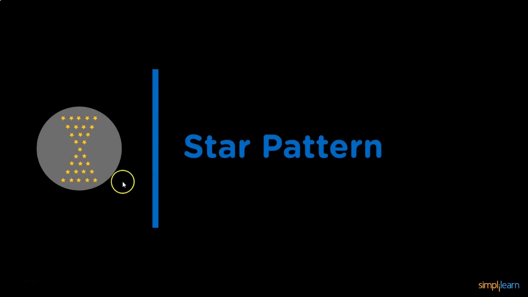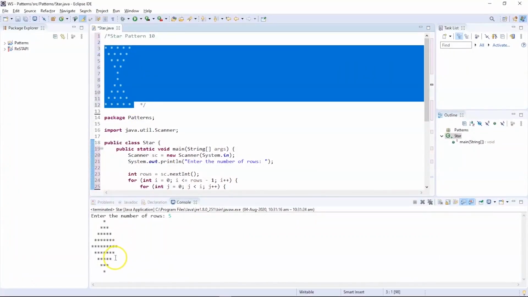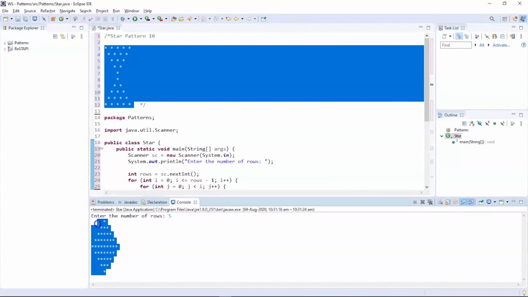Following the previous pattern, we have the next type of pattern, which looks completely similar to the previous one. But the only difference is we have printed the second type of pyramid first and then the first type of pyramid, which makes it look like an hourglass. Now let us understand the logic and print this pattern. So here is the desired pattern we are looking for, and this was the previous pattern we printed.